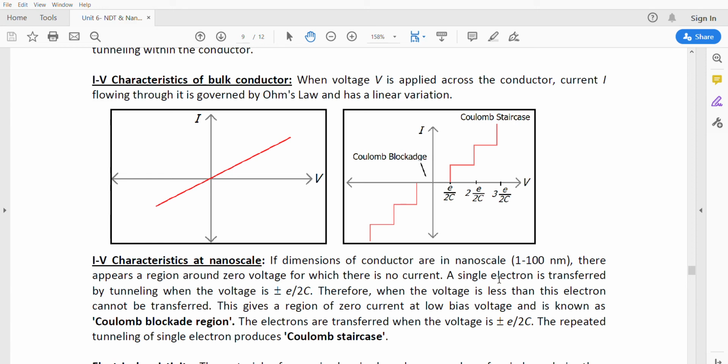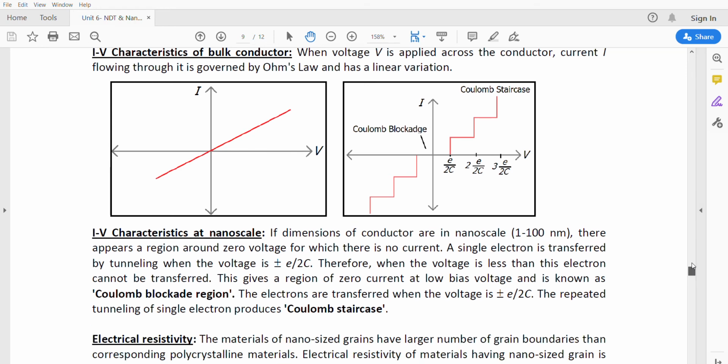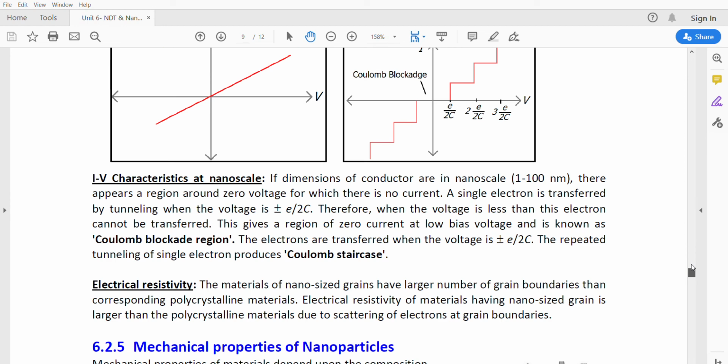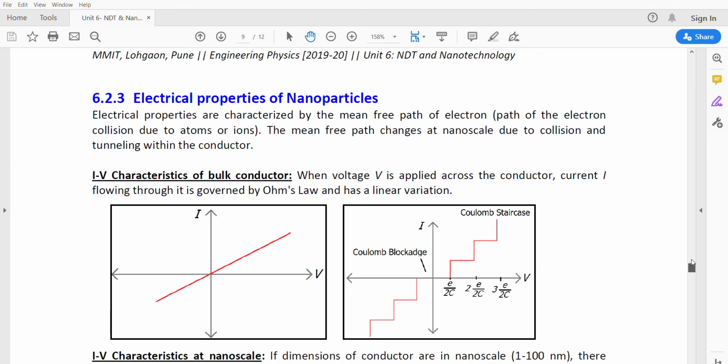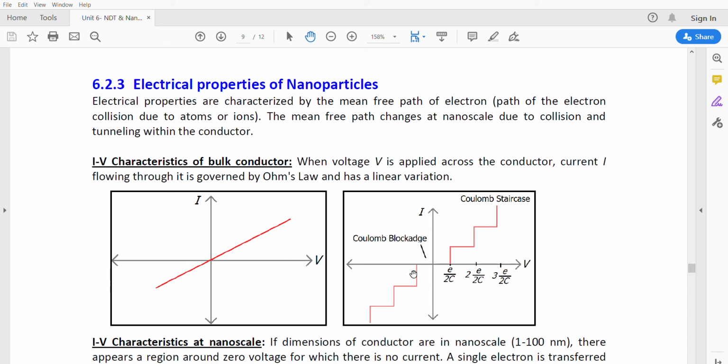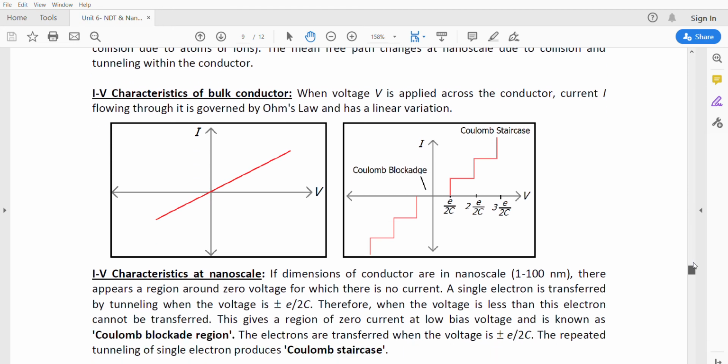A single electron is transferred by tunneling when the voltage is plus or minus e upon 2C. Therefore, when the voltage is less than this, the electron cannot be transferred. This zero current at low bias is known as the Coulomb blockade region. So here we can observe that for some portion there is no current. A zero current region is observed in the graph.